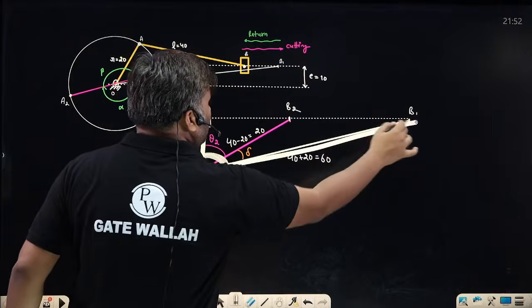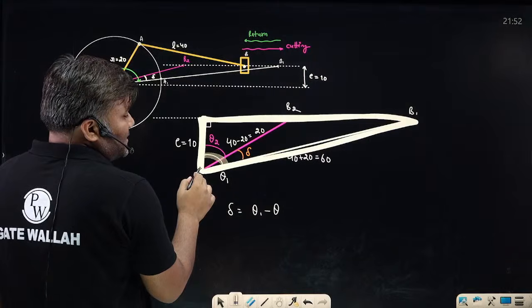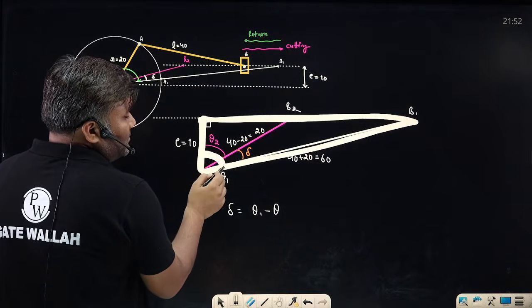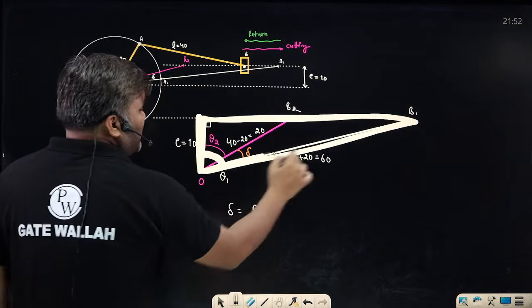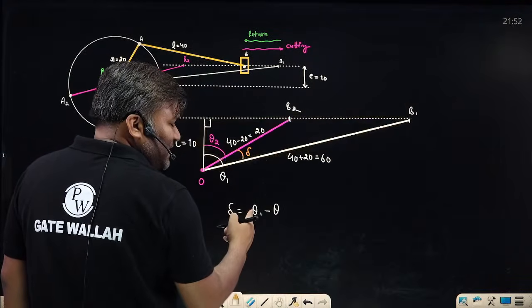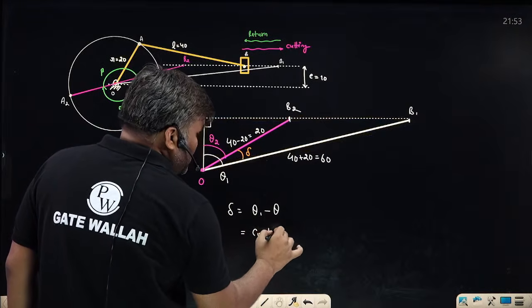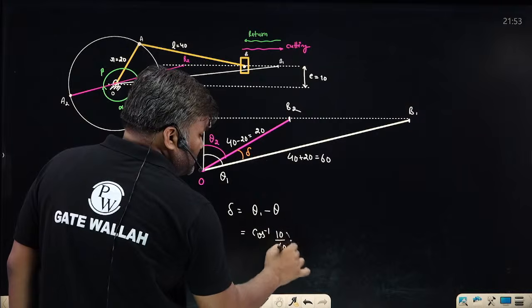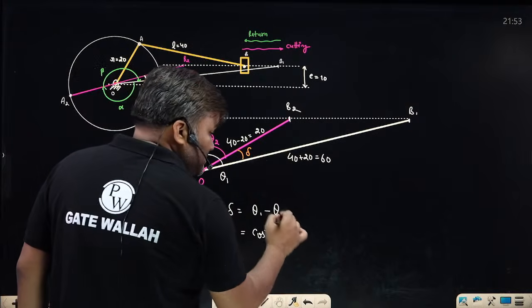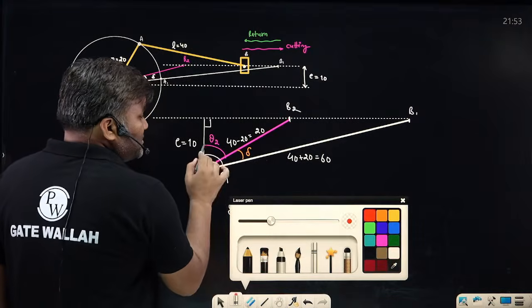Look at this big triangle. How do I get this? Sir, cos theta 1 is base upon hypotenuse, 10 upon 60. Can we write that? So theta 1 is cos inverse 10 upon 60, minus the value of theta 2. Sir, the value of theta 2 is this.